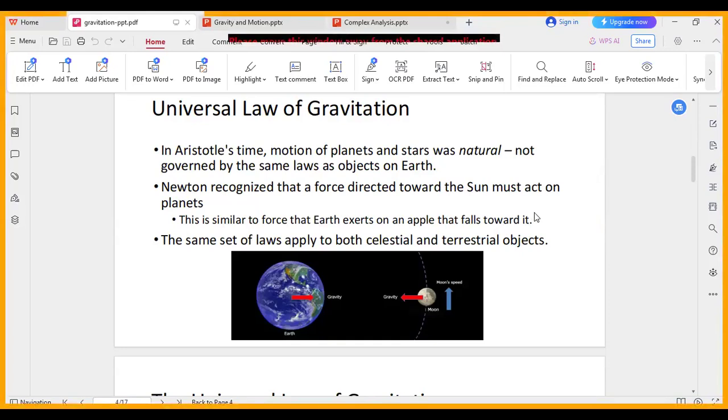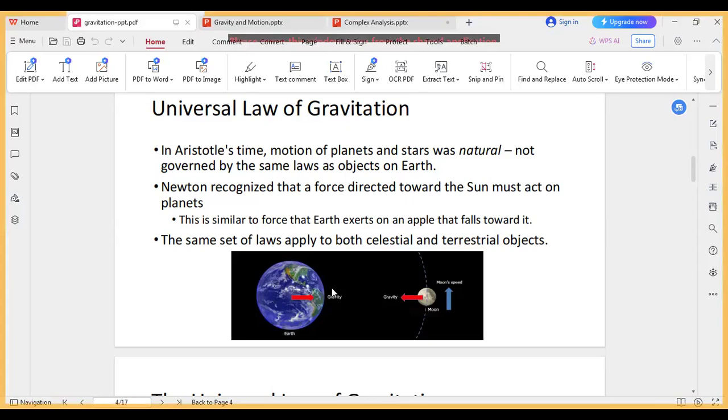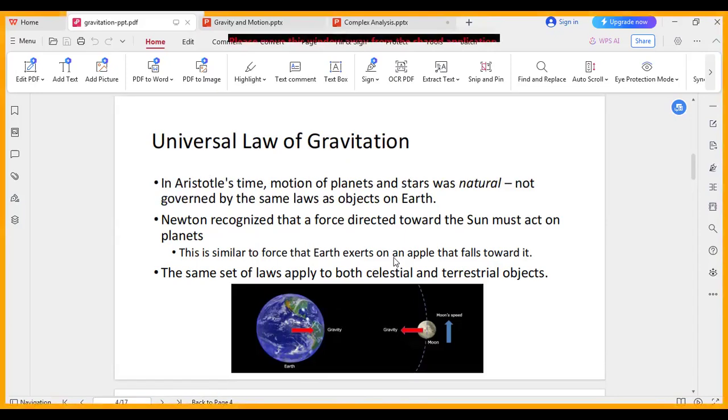That means in planetary motion, this is the Earth and this is the Moon. The attraction between these two, the motion, creates the day and night and year for our Earth. And tides also happen due to the attraction of the Moon and Earth. This is the universal law of gravitation.